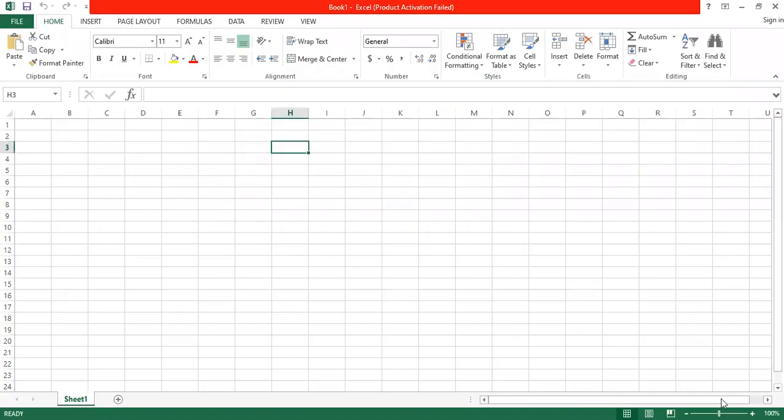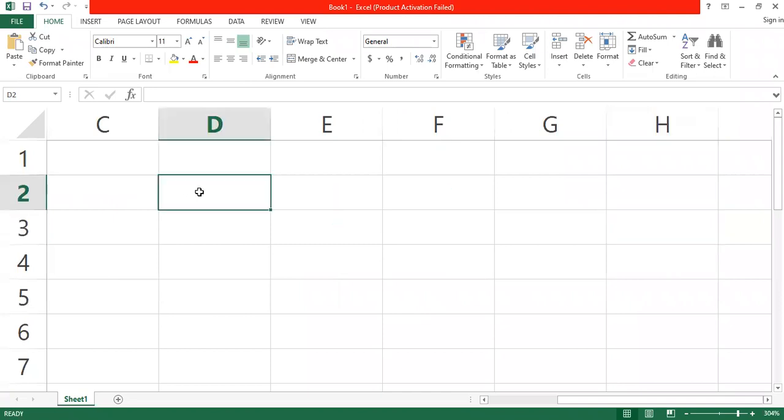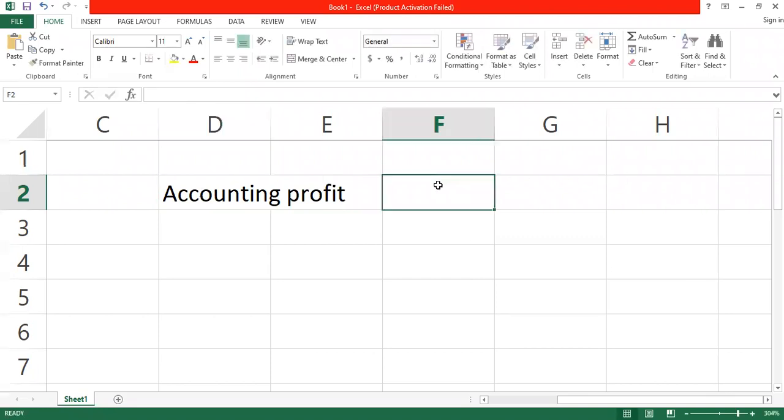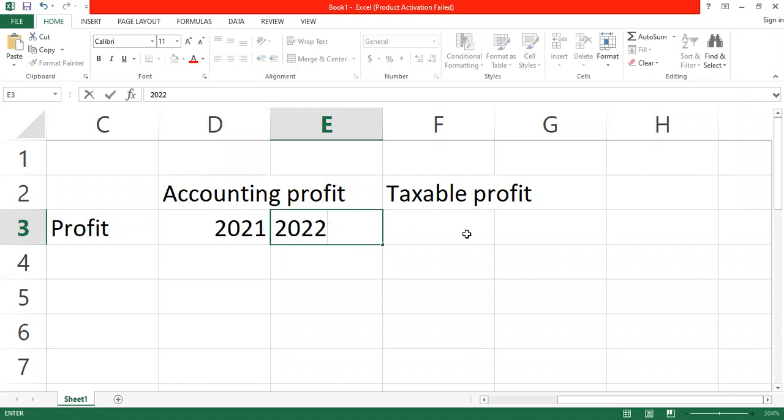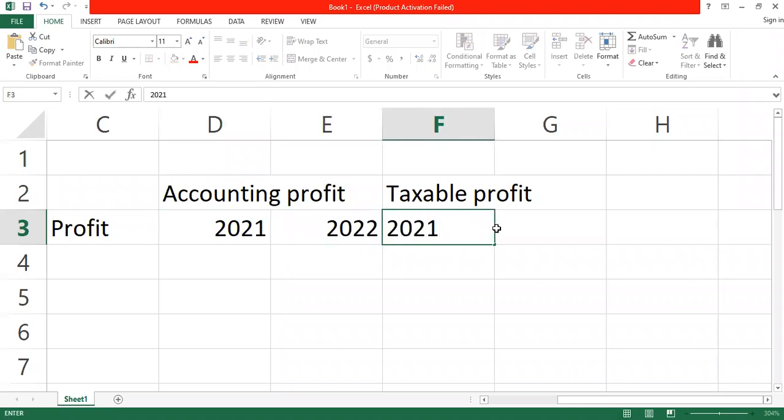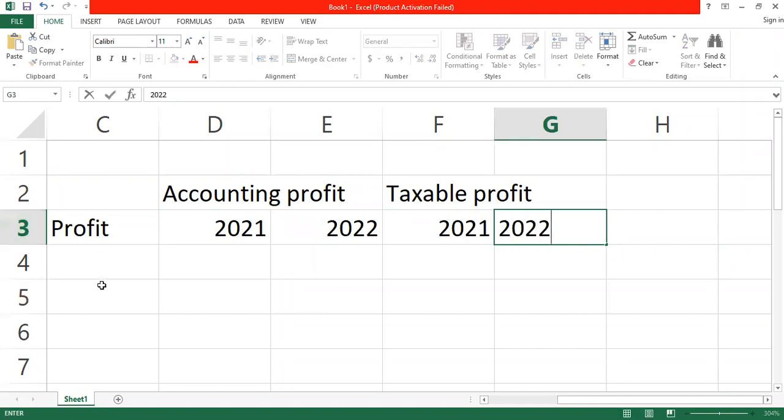So last time I did an example. I put an example over there that let's assume we have our accounting profits and also have our taxable profits. So let's have the profit for the year. So let's assume this is 2021. This is 2022.